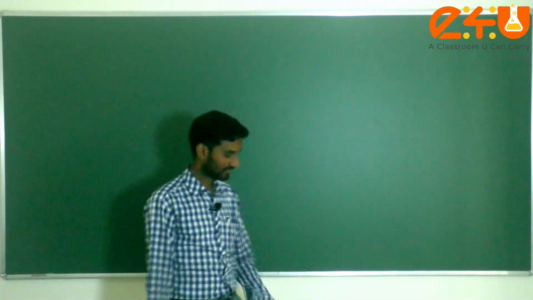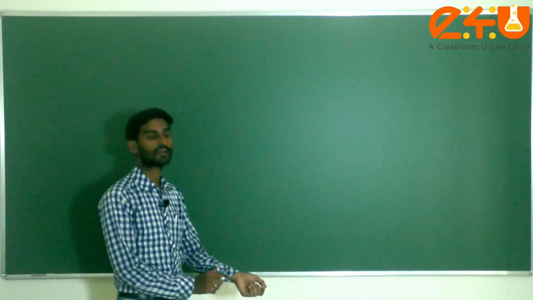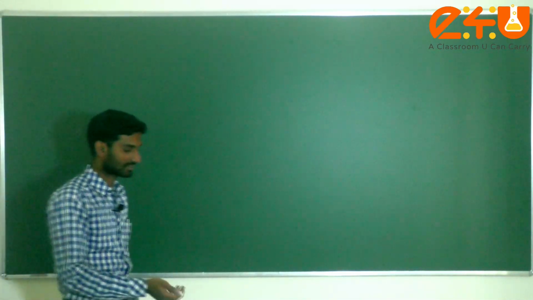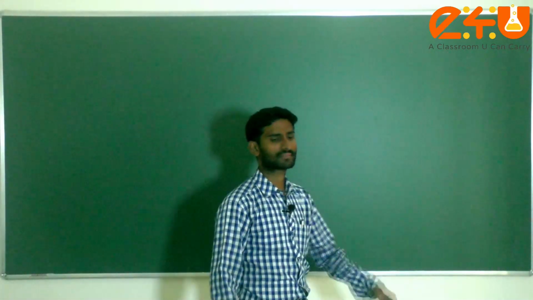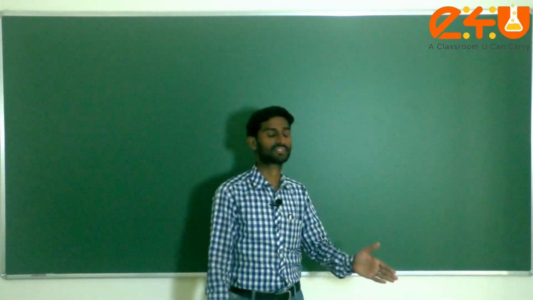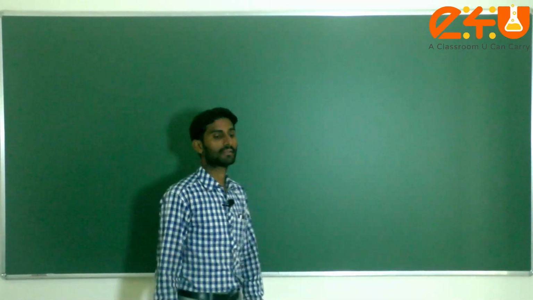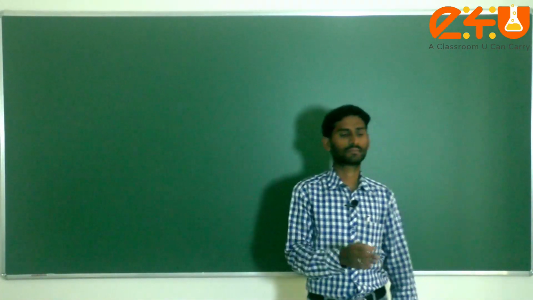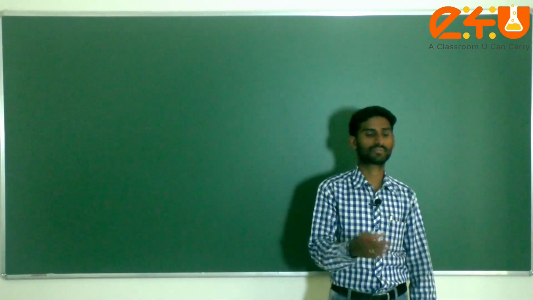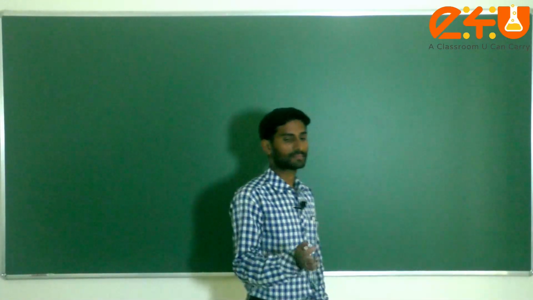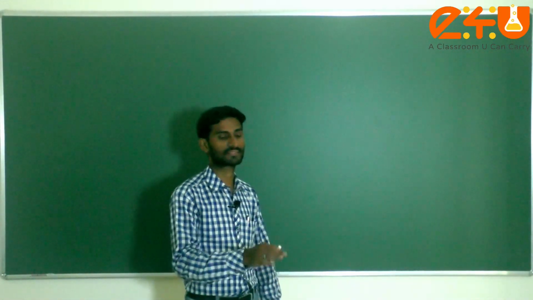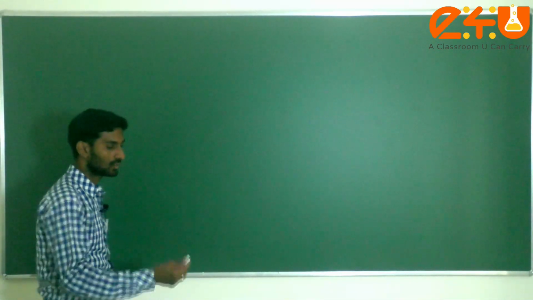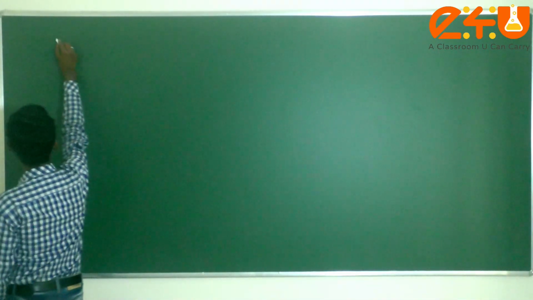Today we are going to discuss the second part of surface chemistry. In the last lecture we discussed the terms related to surface chemistry, the difference between absorption and adsorption, the types of adsorption, that is physical and chemical adsorption, and the Freundlich isotherm.